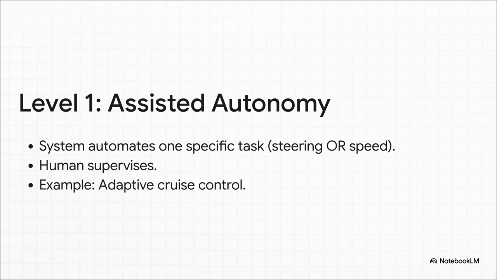Okay, one step up brings us to level 1, assisted autonomy. Here, the system can help you with one specific thing at a time. It can control your speed with adaptive cruise control, or it can help keep you in your lane, but it can't do both at once. You are still very much the captain of the ship.